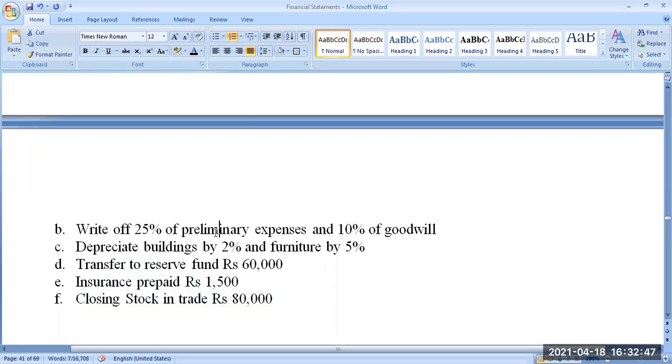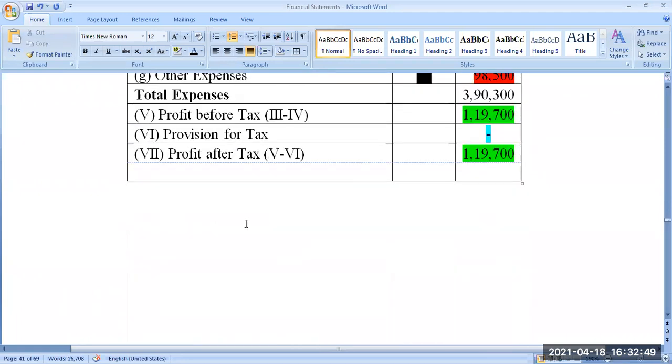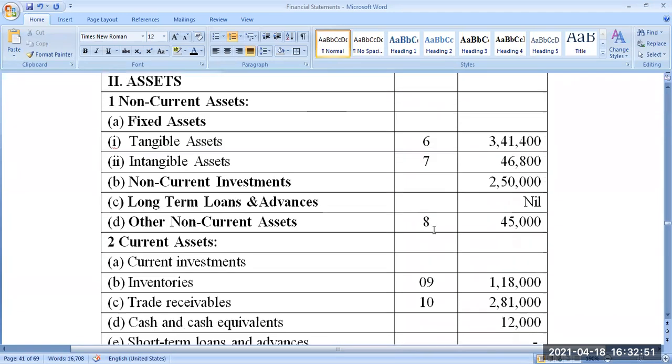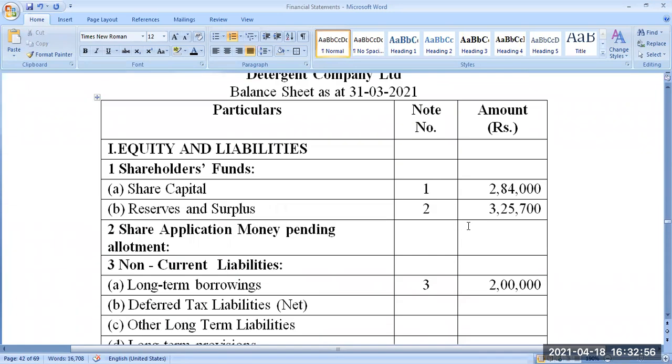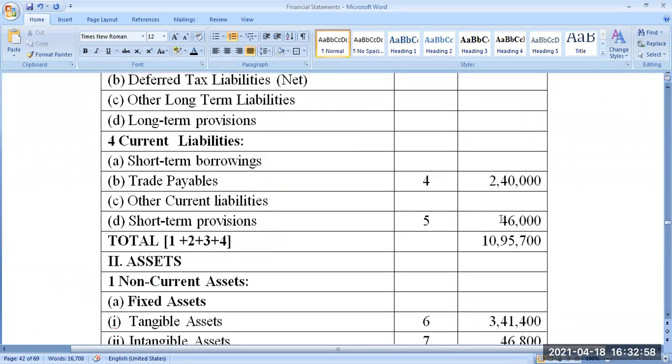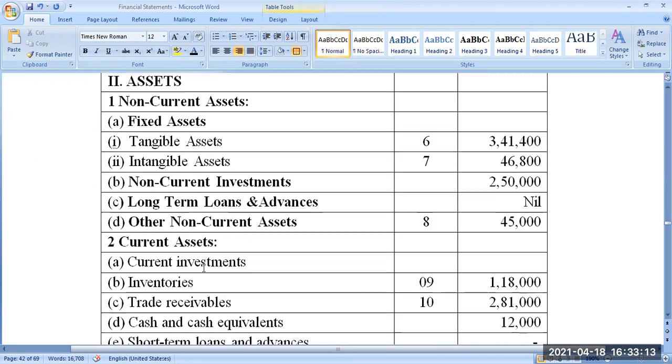Okay. So next, in the liability, the proposed dividend we write: 46,000 is the proposed dividend payable. Now take the total of equity and liability. That is 10,95,700. Similarly, go to the asset side. I'll take another 5 minutes to finish this. We cannot leave it like this in between.